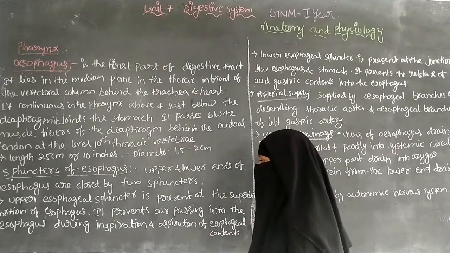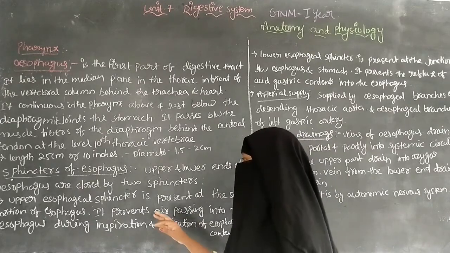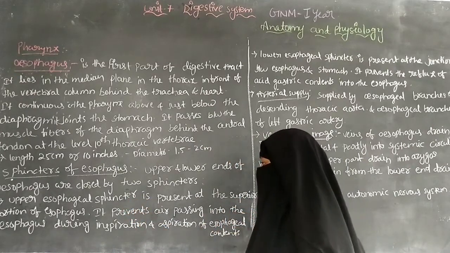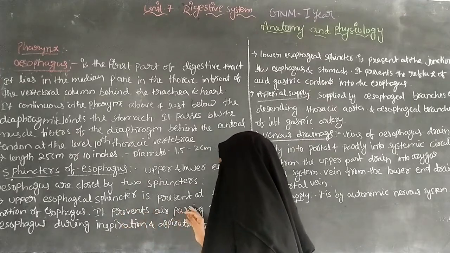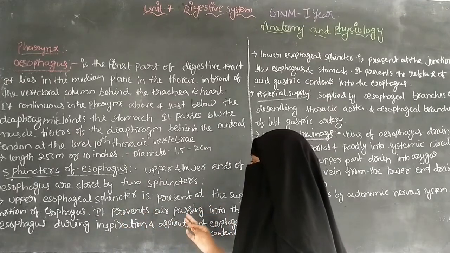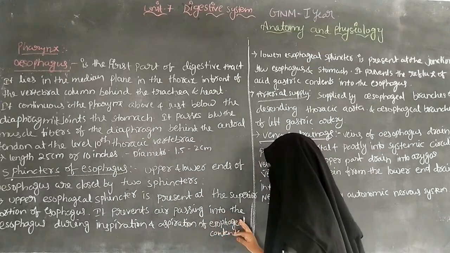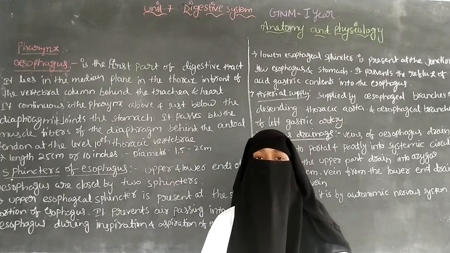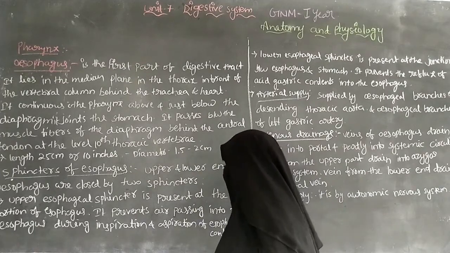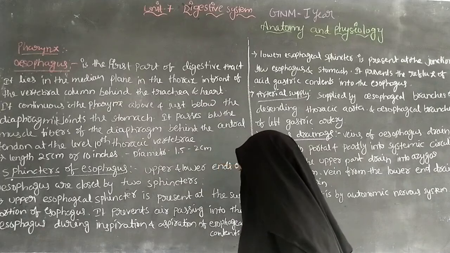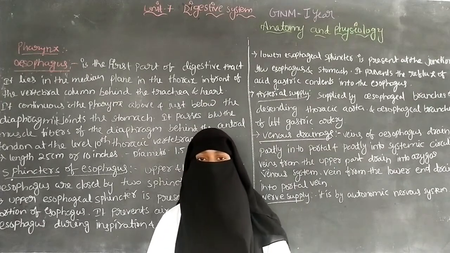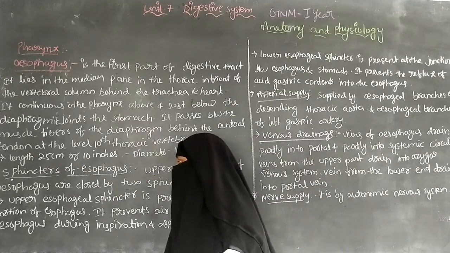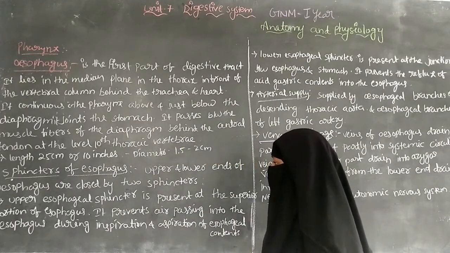esophagus. So it is the upper esophageal sphincter. It is present at the superior portion of the esophagus and it prevents the passing of air into the esophagus during inspiration and expiration of the esophageal contents. So that is about the upper esophageal sphincter.